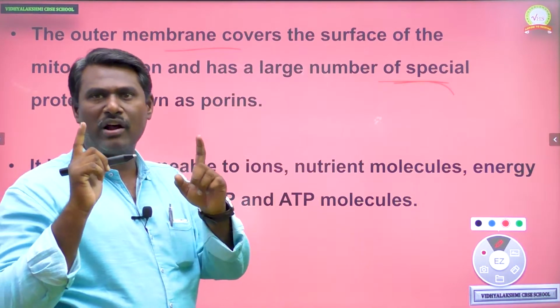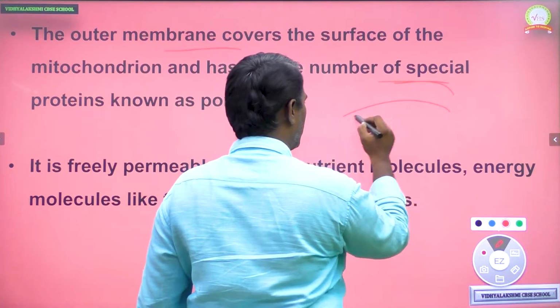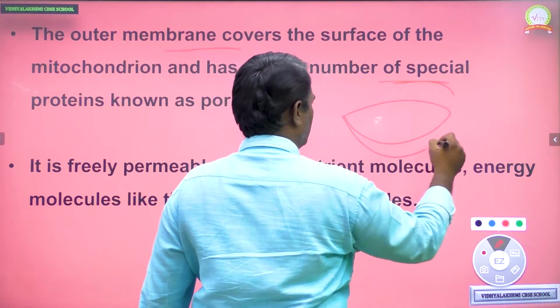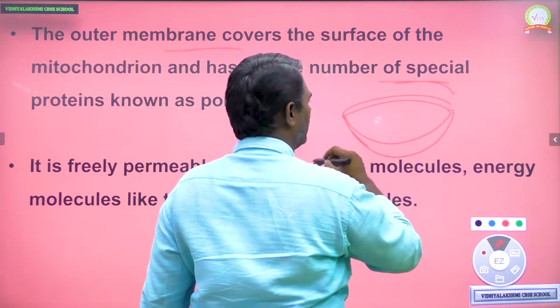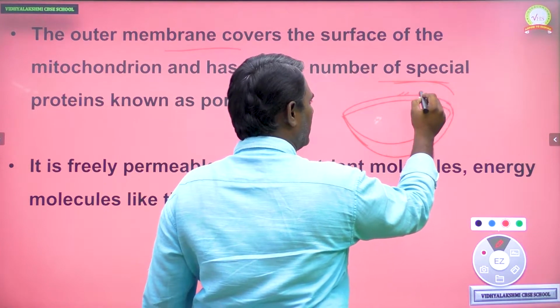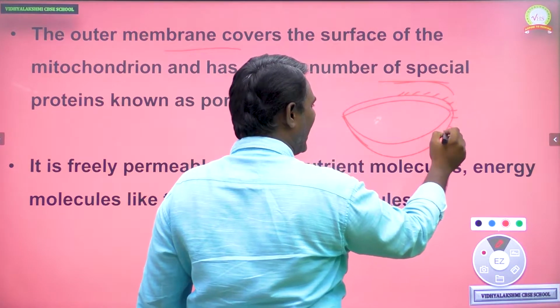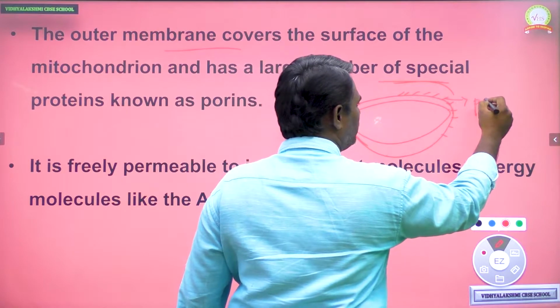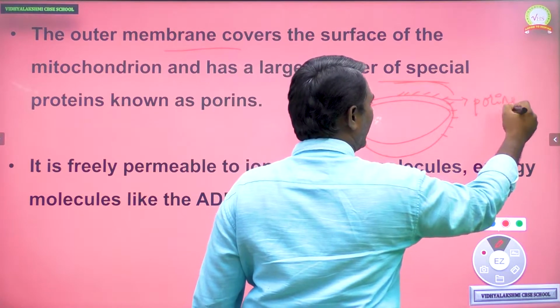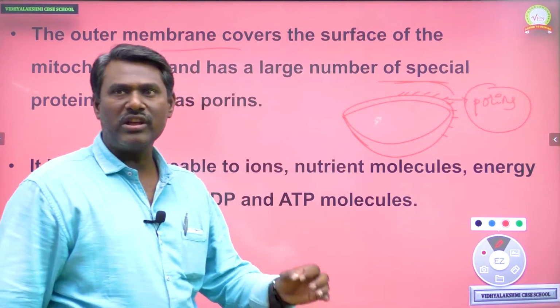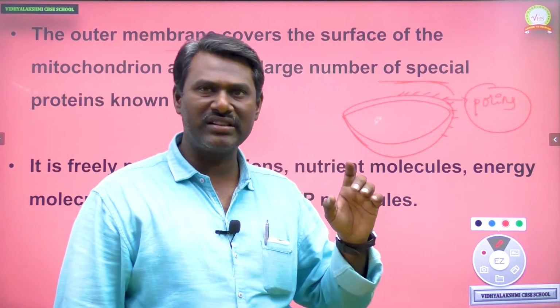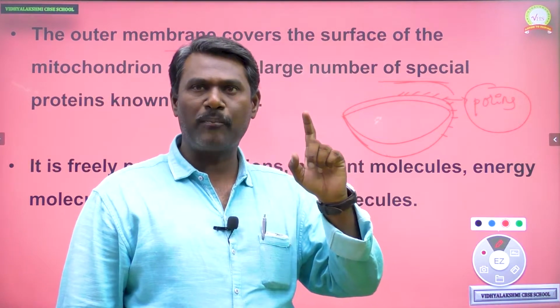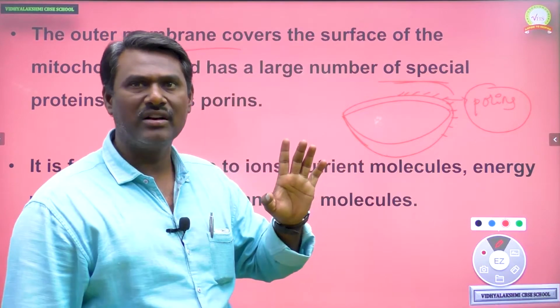You can see the diagram here. This is the mitochondria double membrane, and this is the outer membrane. It has specialized protein-like structures we can call porins.